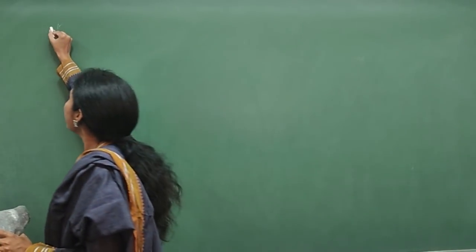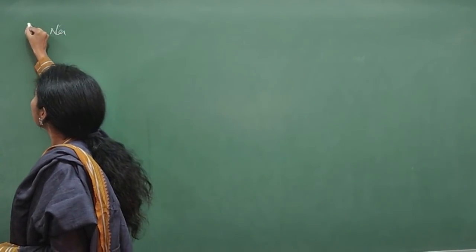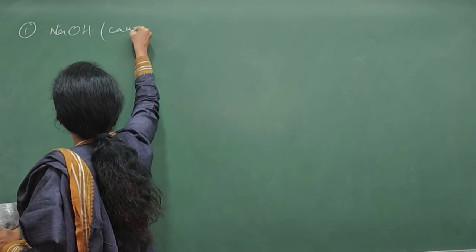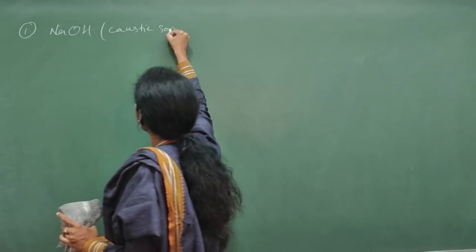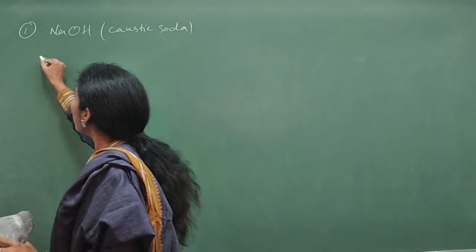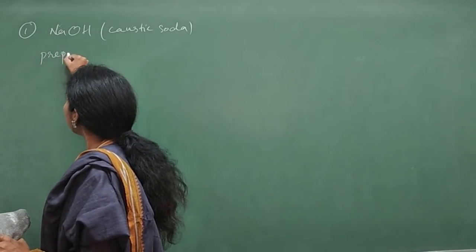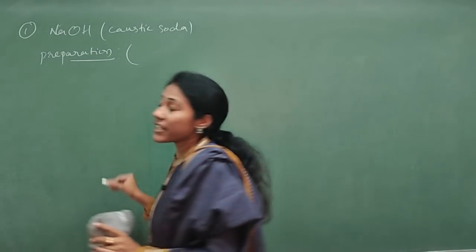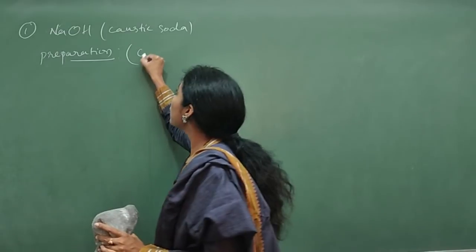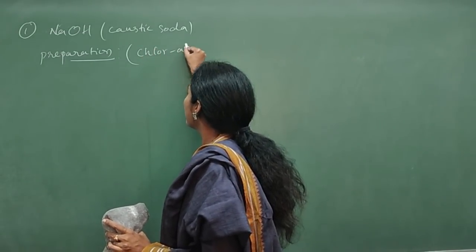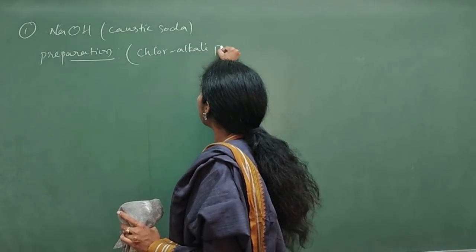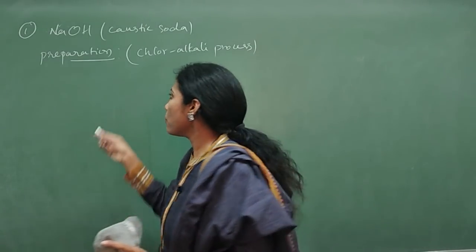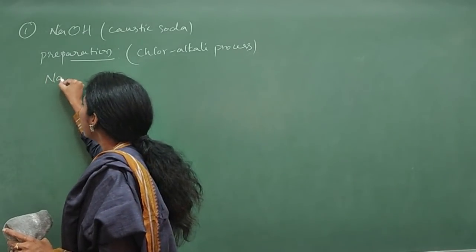So the first one is NaOH, which is nothing but caustic soda. It can also be called caustic soda. And what is important here is its preparation. The preparation of NaOH is called the chloralkali process. So they'll ask you what is the chloralkali process. What is the reaction you will write here?